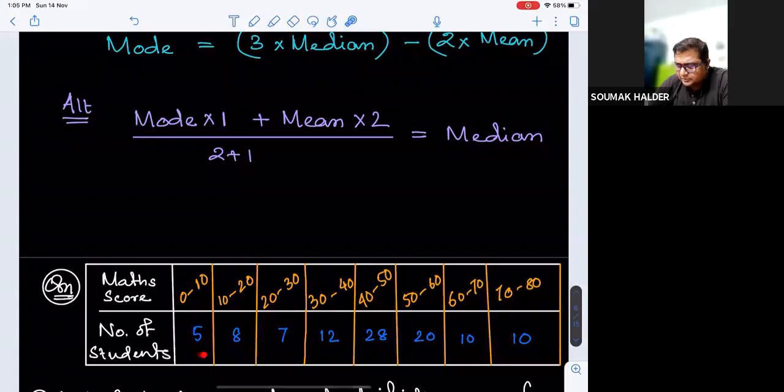In the next row, we have the number of students who scored in each range.